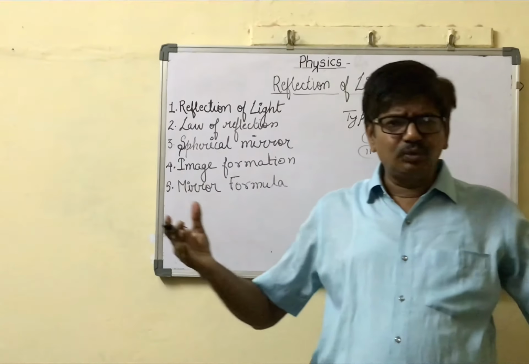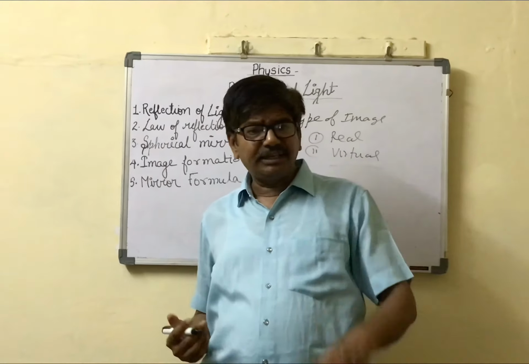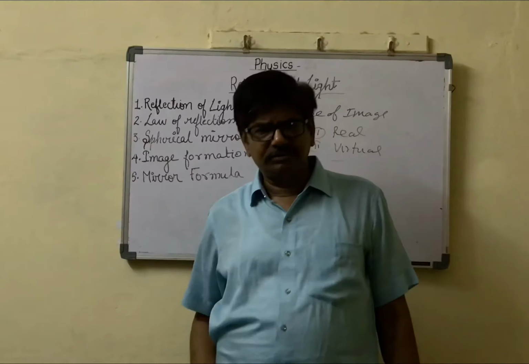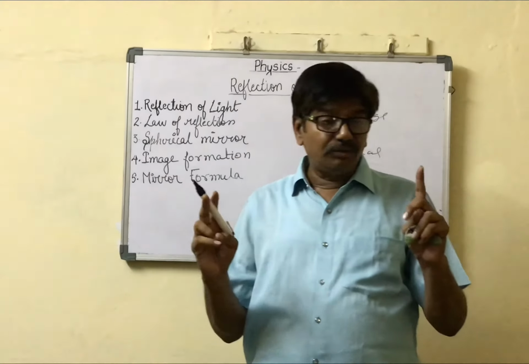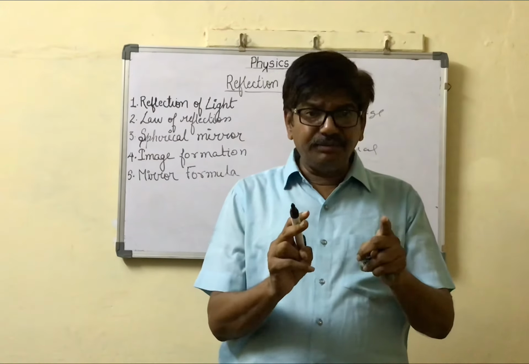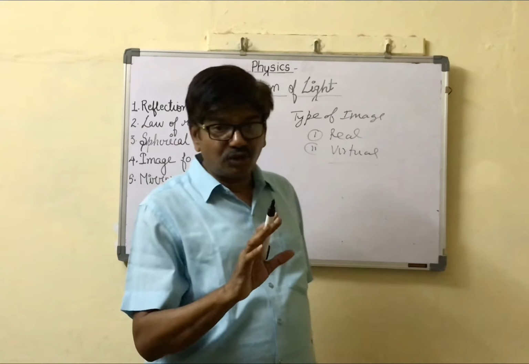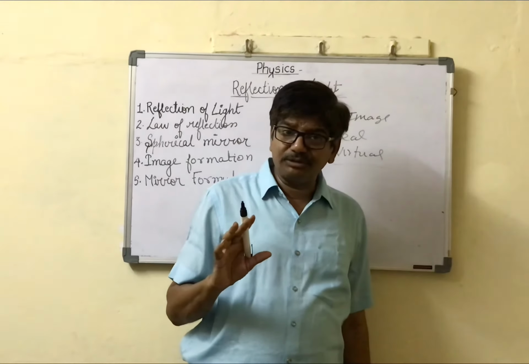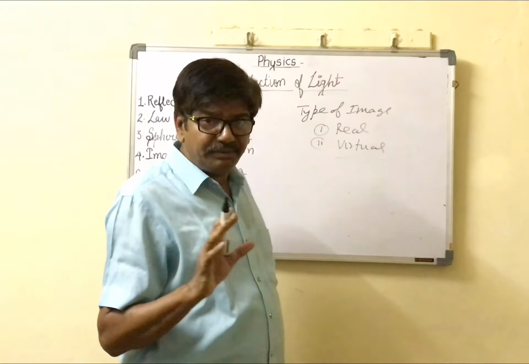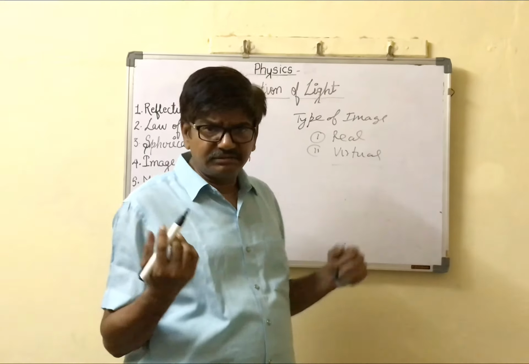Real image means when two or more rays of light, after reflection or refraction, actually meet, a real image is formed. When they only appear to meet, not actually meet, a virtual image is formed. A real image is always formed inverted, a virtual image always erect. A real image can be obtained on the screen; a virtual image cannot be obtained on the screen.